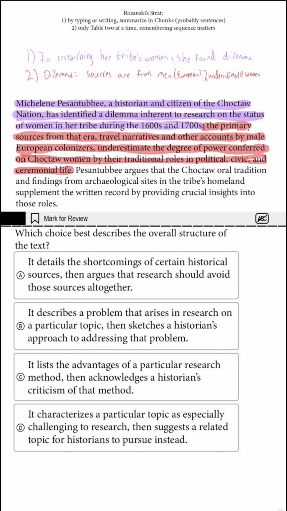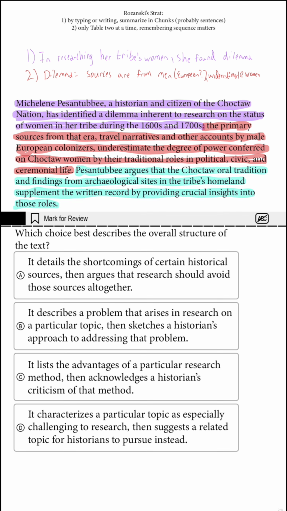European? Underestimate women. Now, the question mark about European, I know because of parallel structure that by male European colonizers, I'm 1,000,000% sure it describes other accounts. Now, I'm like 99% sure it also engages with travel narratives. However, this prepositional phrase could be describing only other accounts and the travel narratives could be from a broader group that's not mentioned. That's why it's in question mark, because I'm flexible in this chunk's interpretation, but I feel pretty darn good that it is all by male European colonizers.